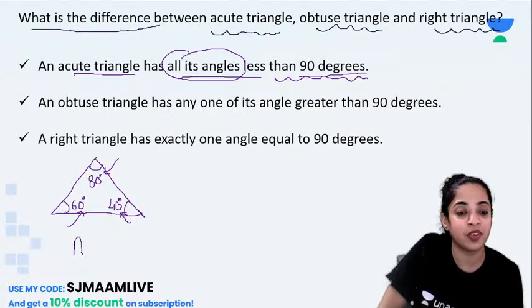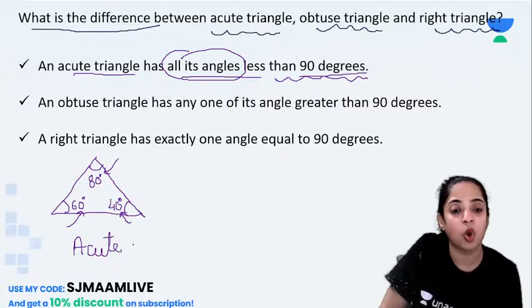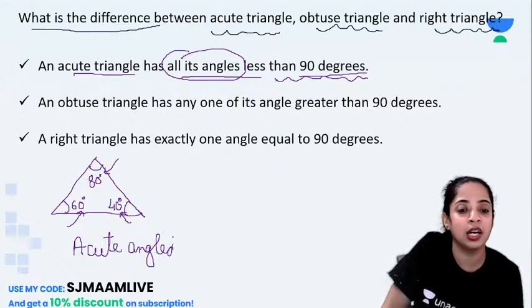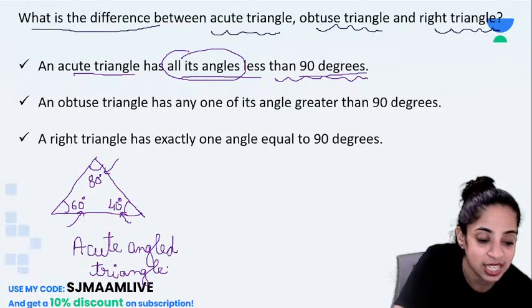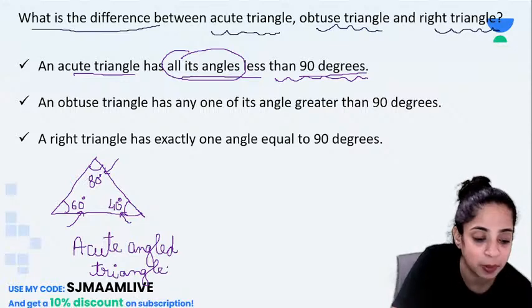So which type of triangle is it? It is an acute angled triangle. We call it an acute angled triangle or simply an acute triangle. Is that clear to you, children? Yes? Is it clear to you guys?